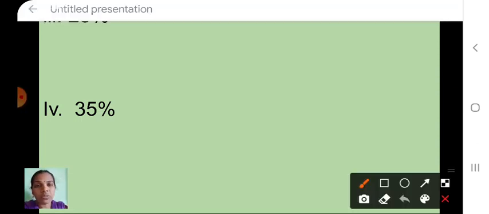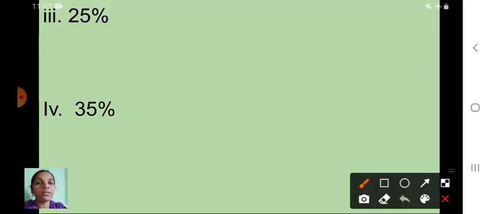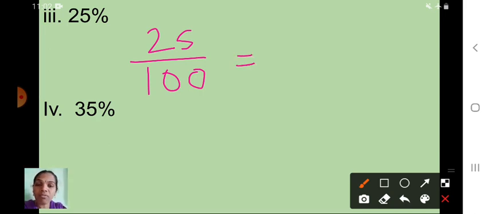25 percentage. 25 percentage means what here? Very good. 25 upon 100. Here also common factor is there. Common factor is what? 5 is also there, 25 is also a common factor. Okay, because this 100, 1 25 is 25, 4 25s are 100. That means 1 upon 4. 25 percentage means 1 upon 4.